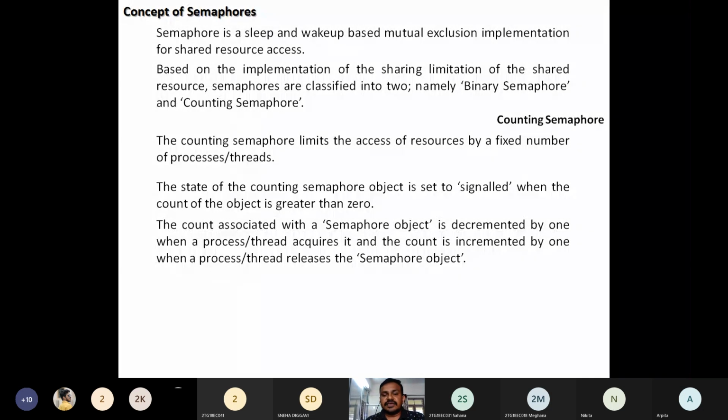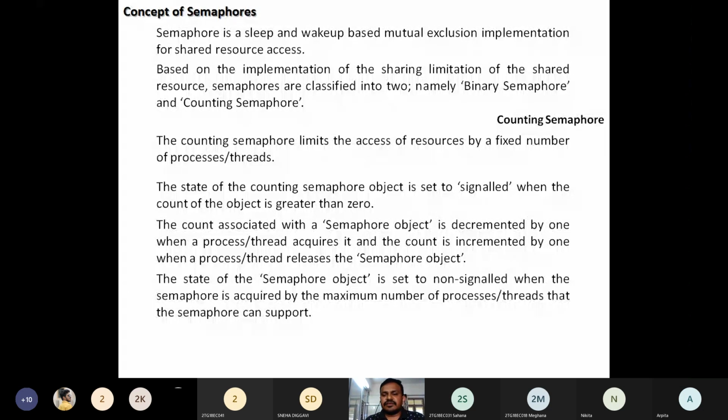And the count is incremented by 1 when a process releases the semaphore object, obviously. When it is using, the semaphore object is decremented by 1 and then it is released. Means after completion of the process, that thread is going to release that object because it is nowhere used in future. So it is going to release that one. Release is nothing but what? Yes, it becomes free. Becoming free is nothing but the object value is incremented by 1. Like that.